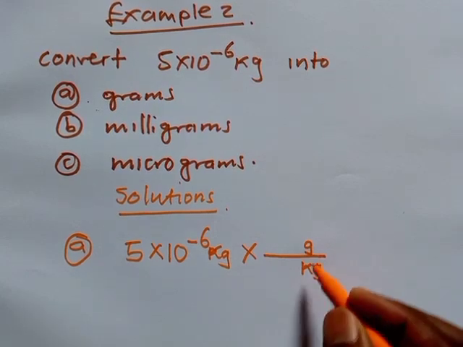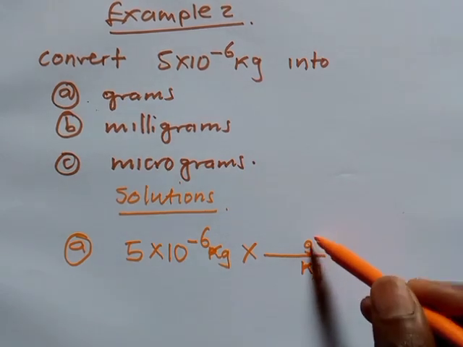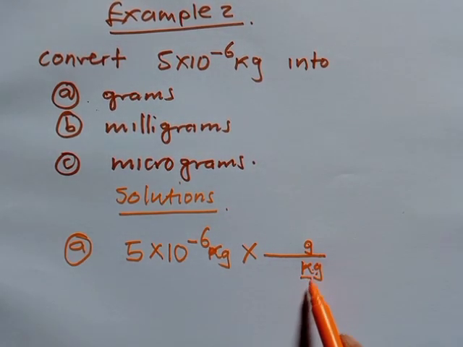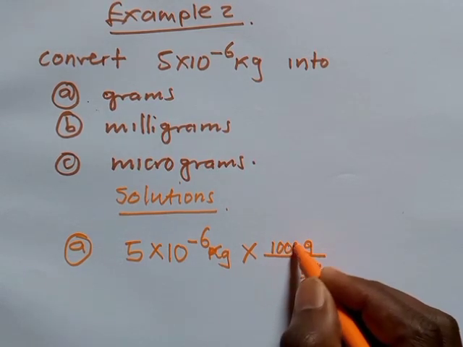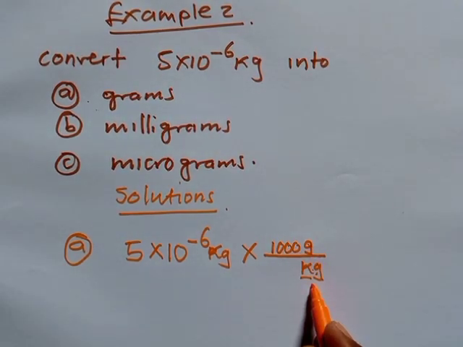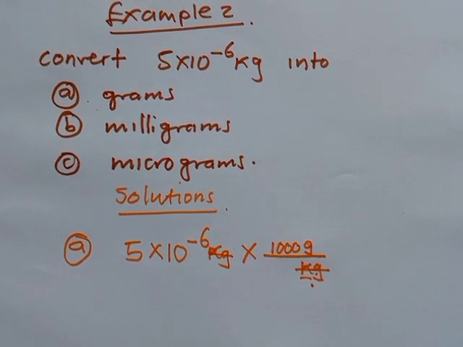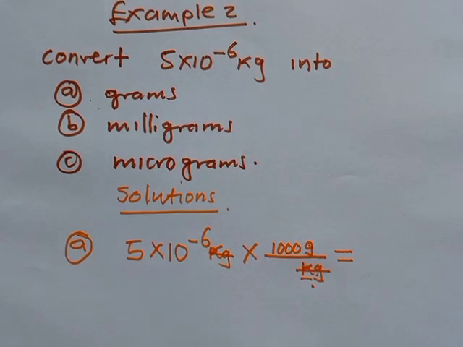Which one between the two makes up the other? Grams are the ones that make up a kilogram. The meaning of kilo simply means 10 to the power 3. So you write 1000 grams makes up a kilogram. Then kg must disappear, and we are going to get the resulting answer at the end.